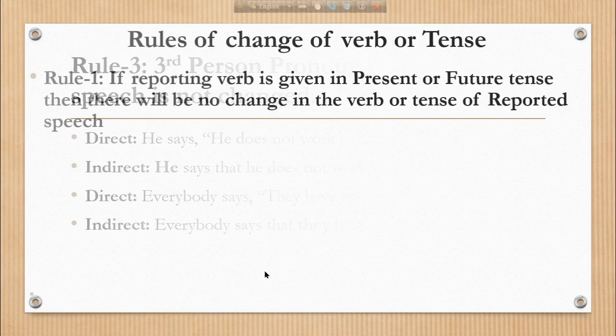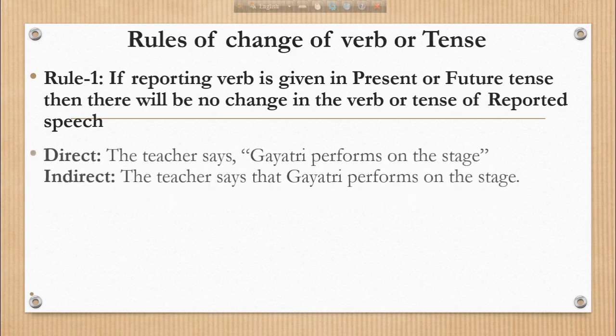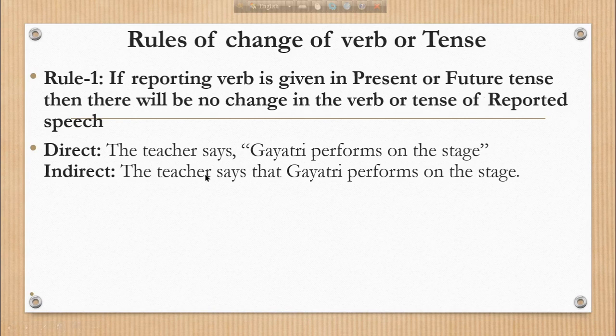So, rules of change of verb or tense. Rule 1 is, if reporting verb is given in present or future tense, then there will be no change in the verb or tense of reported speech. For example, the teacher says, "Gayatri performs on the stage." So says is a present form of verb here. The teacher says that Gayatri performs on the stage. So there will be no change in the reported speech.